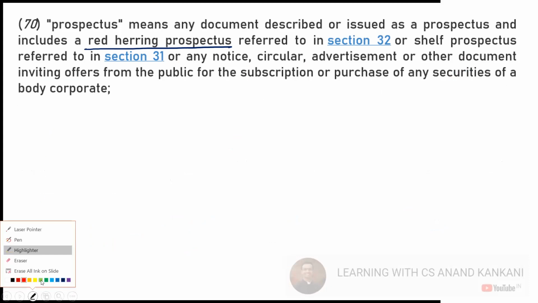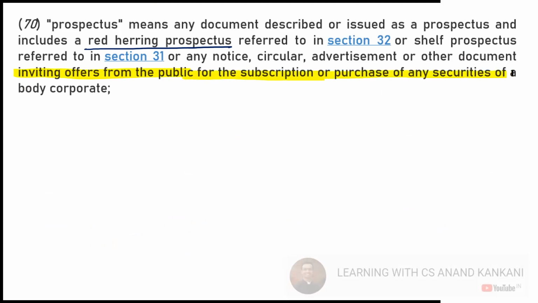It is that the prospectus is basically inviting offers from the public for the subscription or for the purchase of the securities of a body corporate. So just keep this in your mind. All right, guys, this is clear.